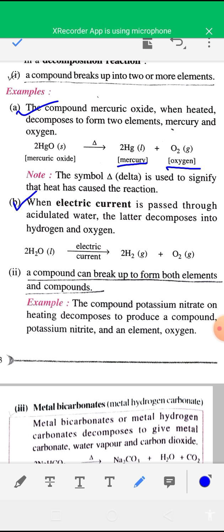Second example: when electric current is passed through acidulated water, that is acid mixed water, you will get hydrogen gas and oxygen gas. So decomposition of water by means of electric current is also an example of decomposition reaction.